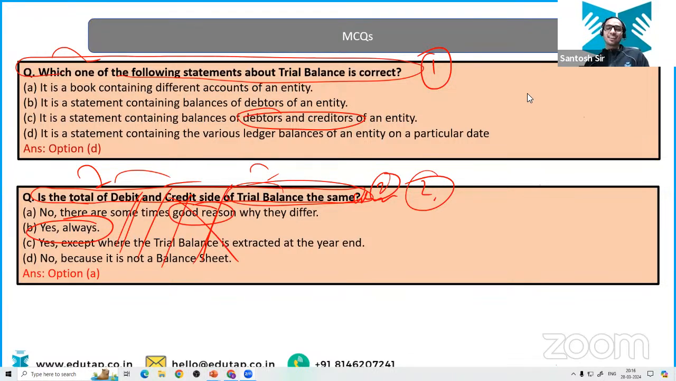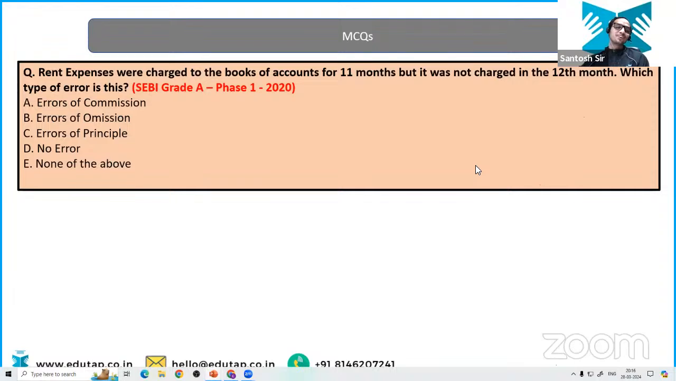I thought the MCQ would be correct, so I omitted it. Okay, Kalyani is saying commission errors happen, sir. It's fine. You guys are too funny. Chalo, let's move ahead with the third question.